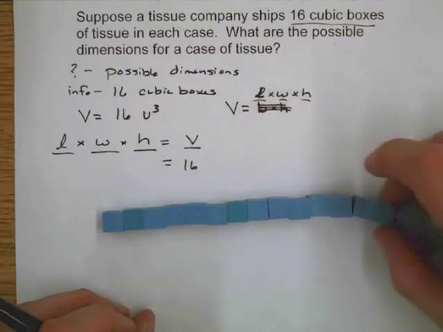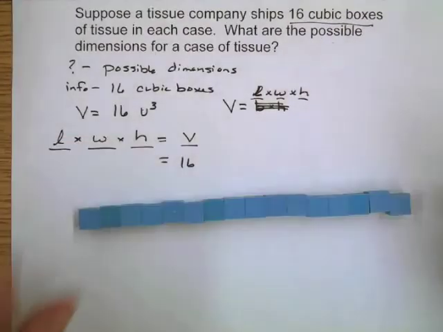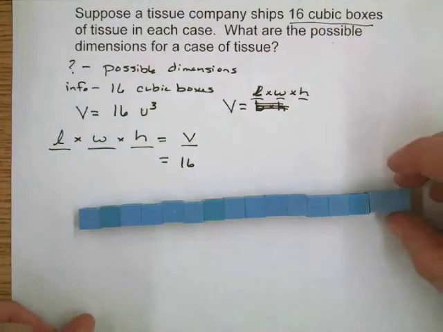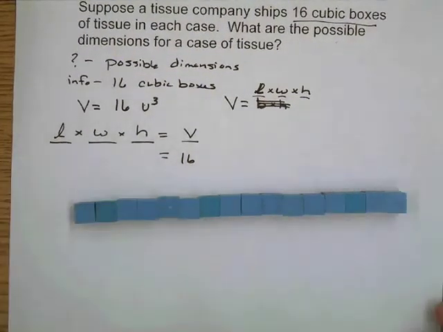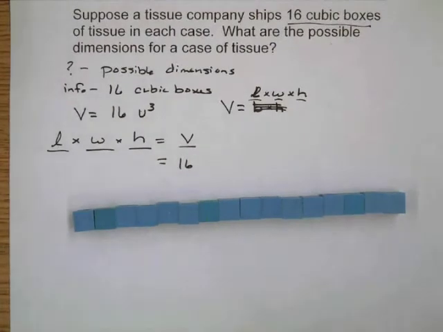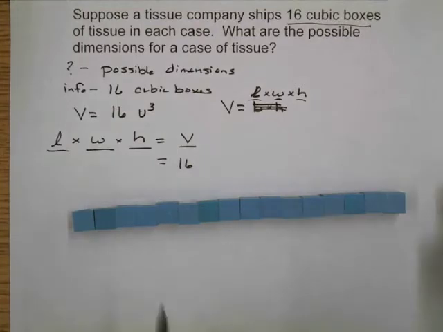Hey, here's one possibility. If I have all of them, I could just have a really long, narrow box. This may not be the best shipping idea in terms of the post office, but it is a possibility.